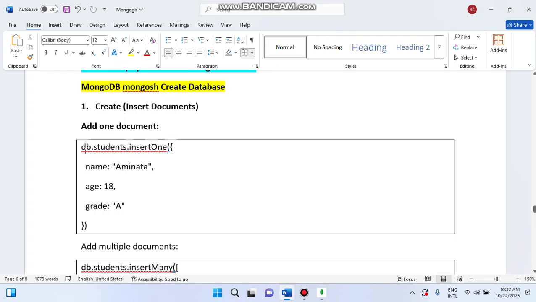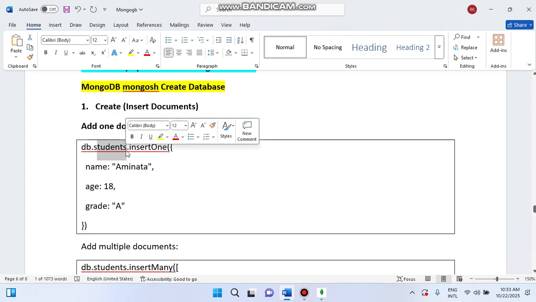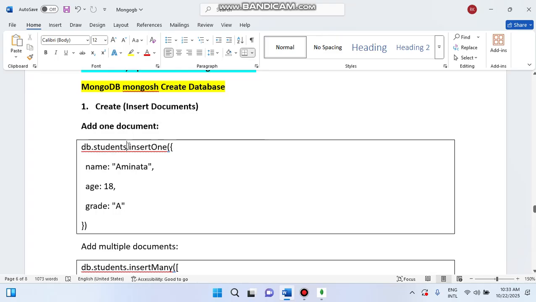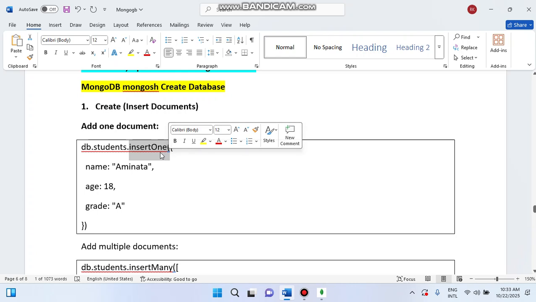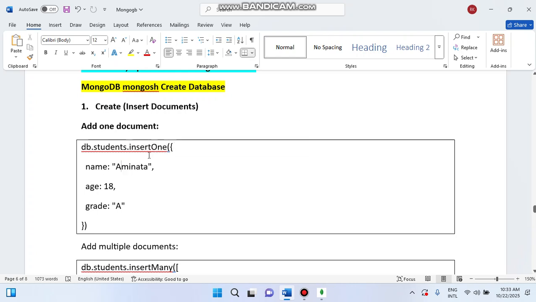We created a database that is called, what is the name? School. Inside of the school, we created one category that is called what? Student. It is not in table format. We created one category called student, and inside of the student we are putting data with insert one. Insert one means what? I'm inserting only one student, called Aminata, with age and gender.